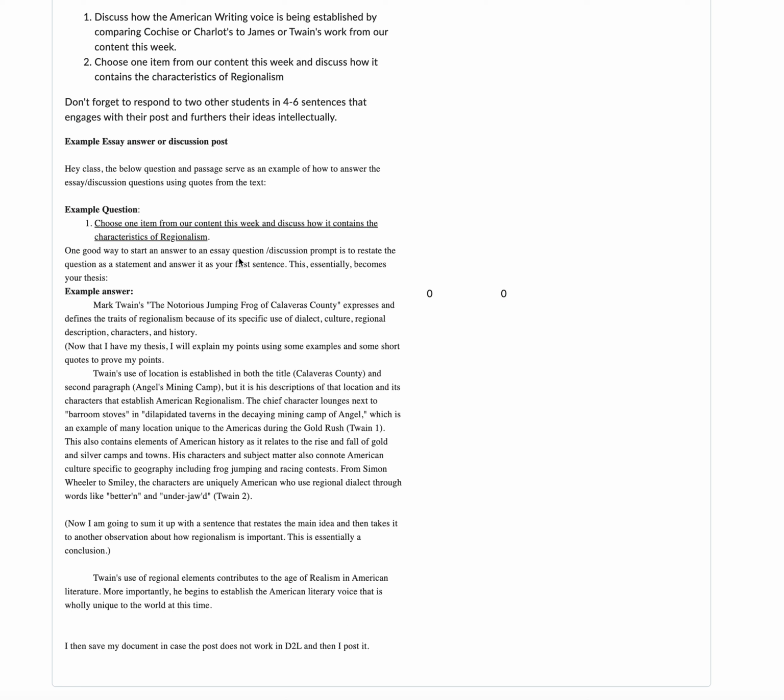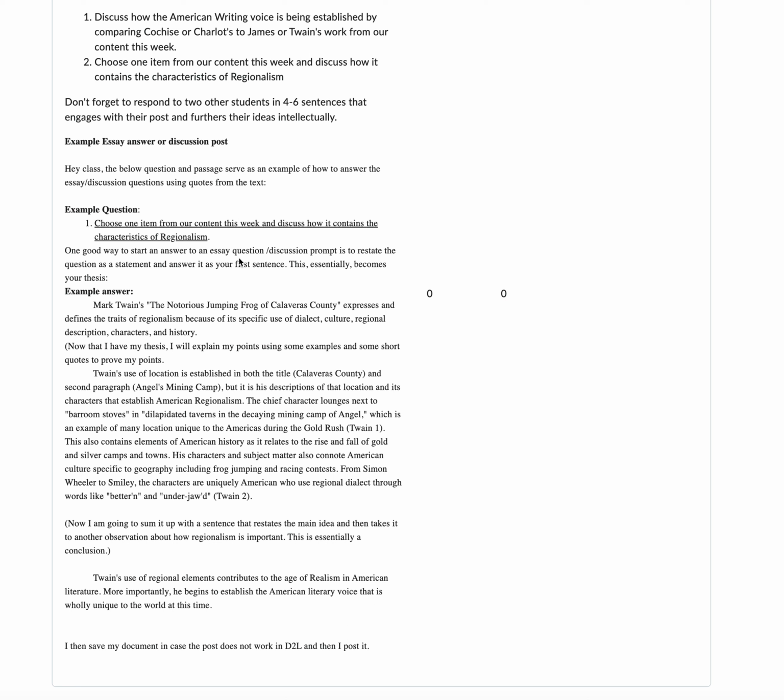So I gave you an example here. My example answer. I just threw this together quickly, so forgive me if it's sloppy. Mark Twain's The Notorious Jumping Frog of Calaveras County expresses and defines the traits of regionalism because of its specific use of dialect, culture, regional description, characters, and history. Okay, so that's essentially going to be my thesis. All I did was restate the question and answer it. And to answer it, I had to use elements from the information I gave you on what regionalism is, its characteristics. So I went ahead and outlined those in the thesis.